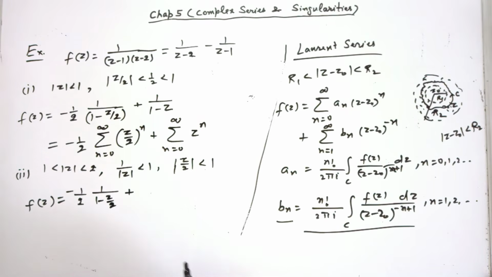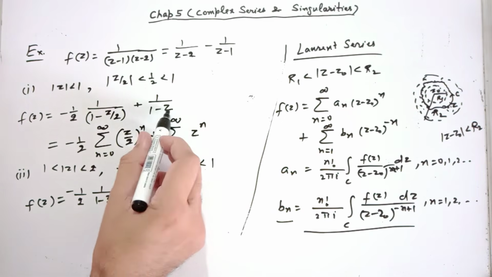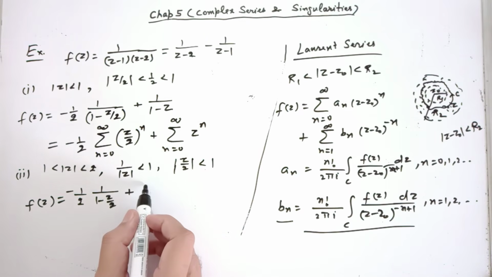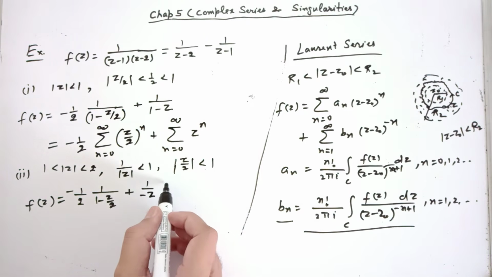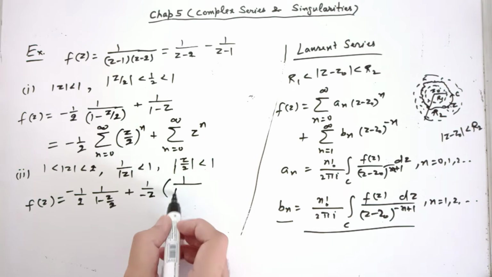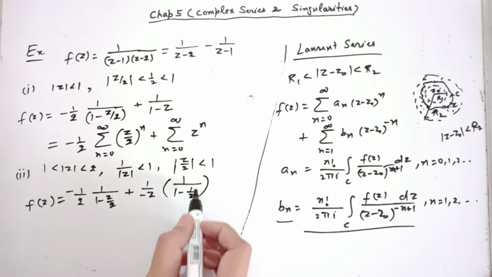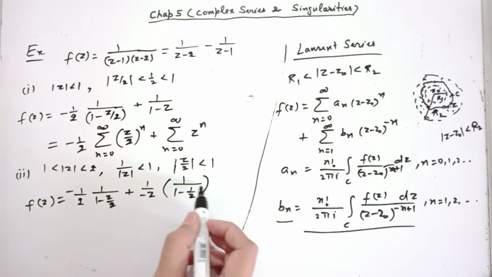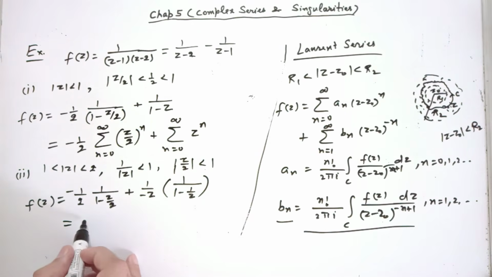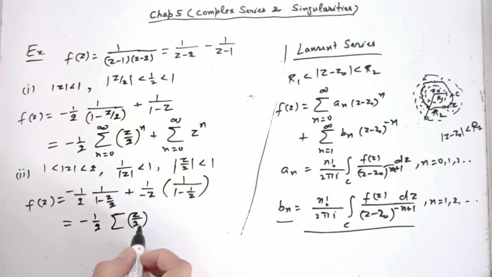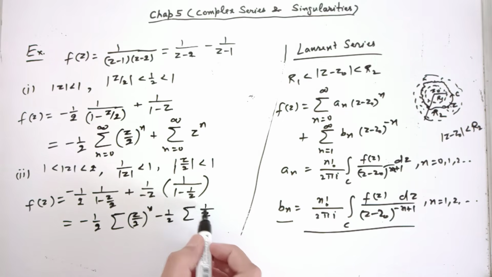But for the second part, I will take out z from here, minus 1 over z, so that I have 1 minus 1 over z here. Because mod of 1 over z is less than 1, the series you write is absolutely convergent. So from this I can write summation of (z by 2) to the power n, n goes from 0 to infinity, minus 1 over z summation of (1 over z) to the power n.